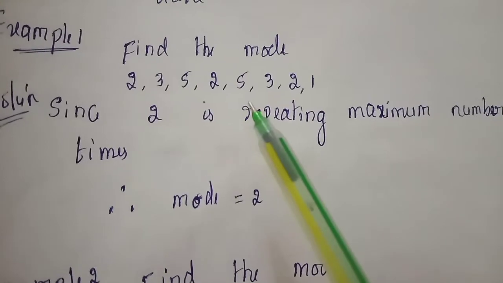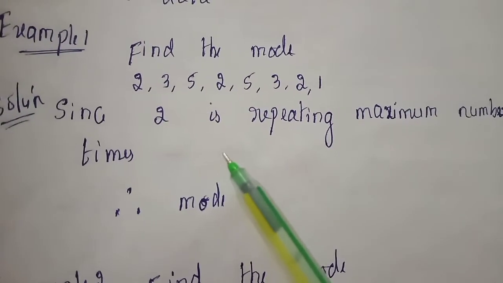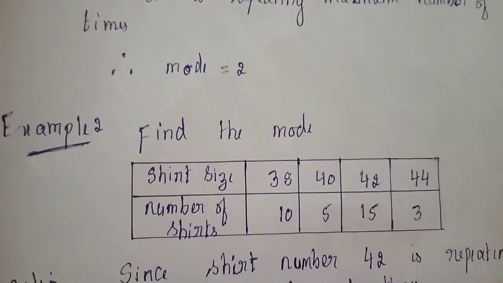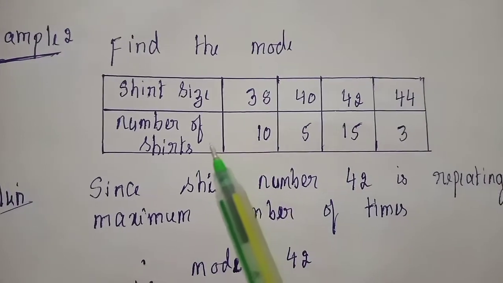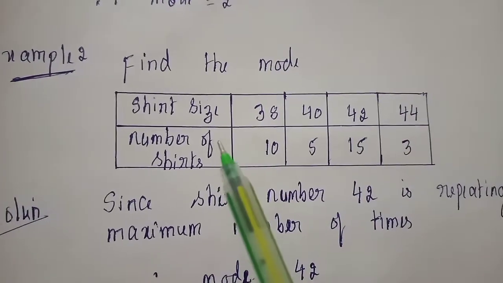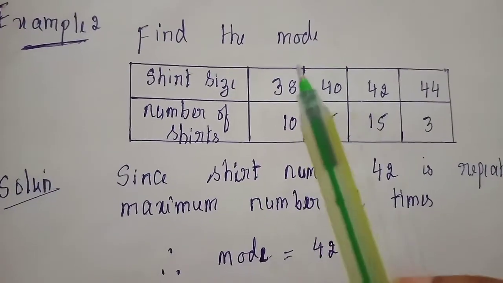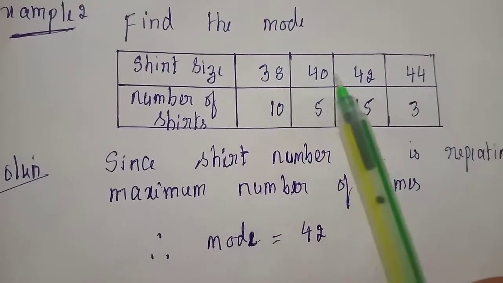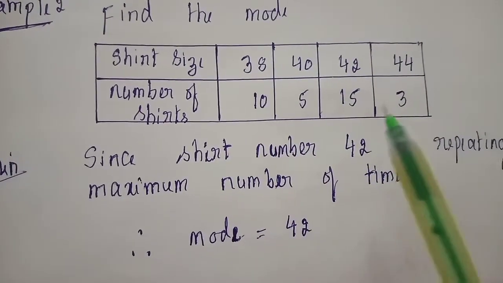If you note this example, here they have not given the frequency. But in the next example the frequency is given; this is also ungrouped data. If the frequency is given, how do we find the mode? Find the mode: shirt size is given as 38, 40, 42, 44 and the number of shirts is 10, 5, 15, 3.